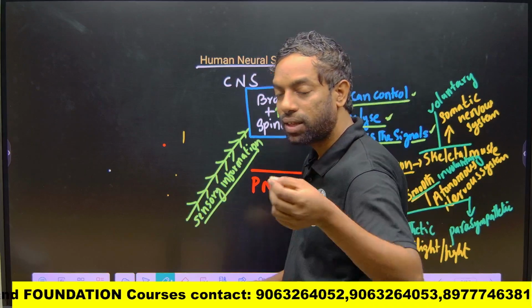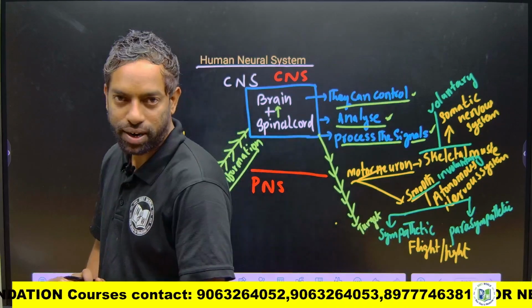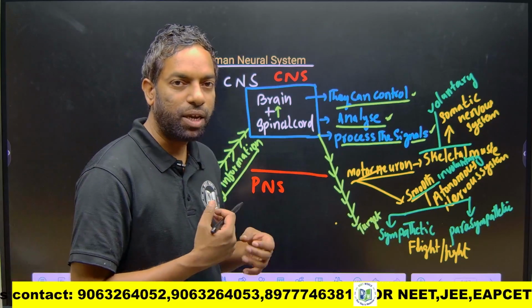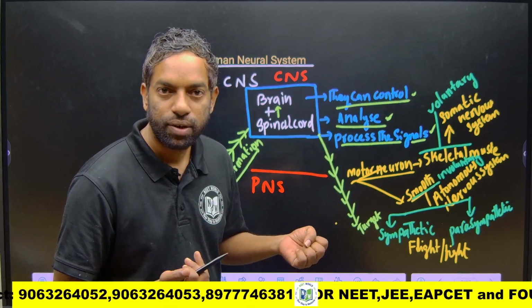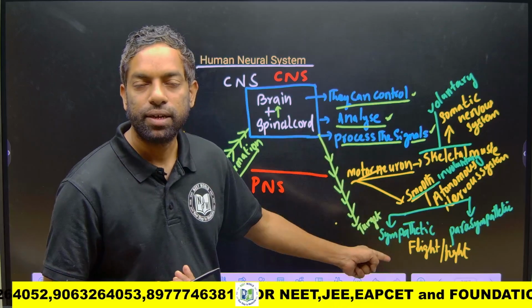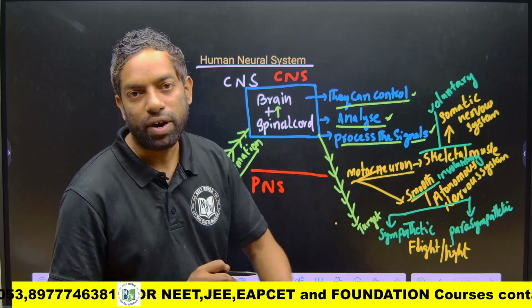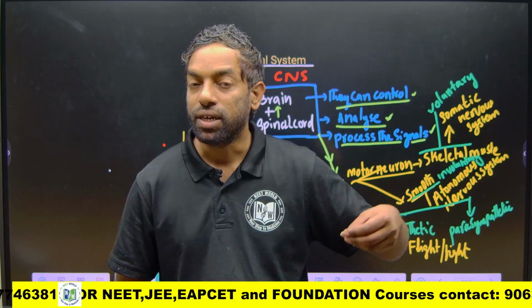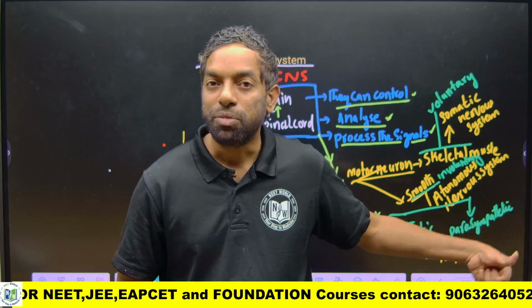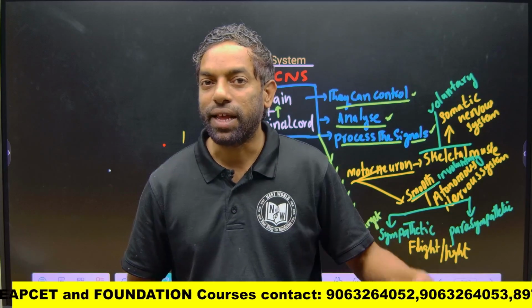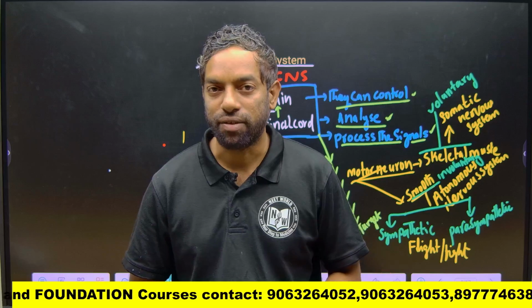Parasympathetic and sympathetic are in control of fight or flight responses, like heartbeat. If a snake is coming, the heartbeat suddenly increases. Who regulates that? It is smooth muscle, which is involuntary muscle under the control of the autonomic nervous system, which is the responsibility of the sympathetic and parasympathetic systems.